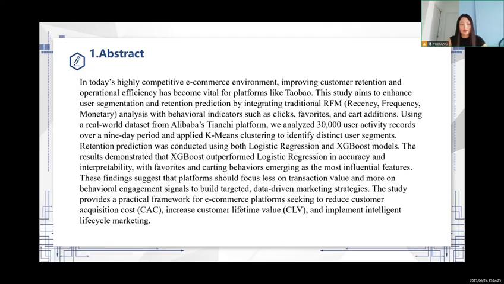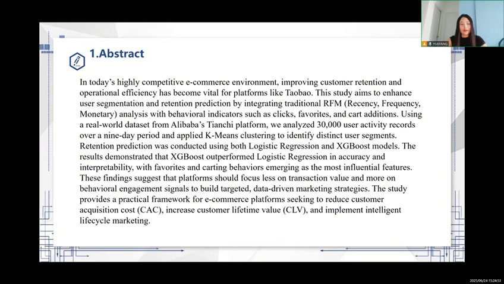The results demonstrate that XGBoost outperformed logistic regression in accuracy and interpretability, with favorites and carting behaviors emerging as the most influential features. These findings suggest that platforms should focus less on transaction value and more on behavioral engagement signals to build targeted, data-driven marketing strategies.